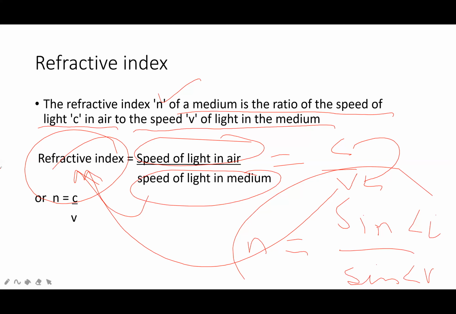If you want to calculate the refractive index of water, you will take the ratio of speed of light in air to the speed of light in water. So you will get the refractive index of water.